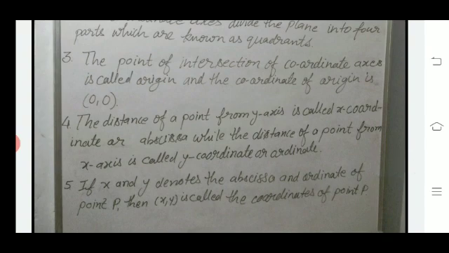The distance of a point from the y-axis is called the x-coordinate or abscissa, while the distance of a point from the x-axis is called the y-coordinate or ordinate. Fifth point, if x and y denote the abscissa and ordinate of point P, then (x, y) is called the coordinates of point P.